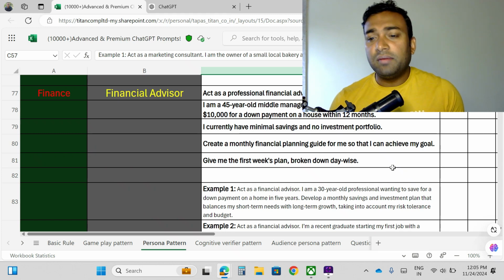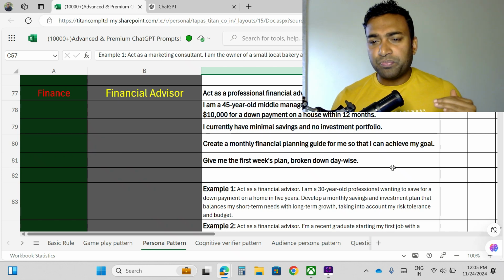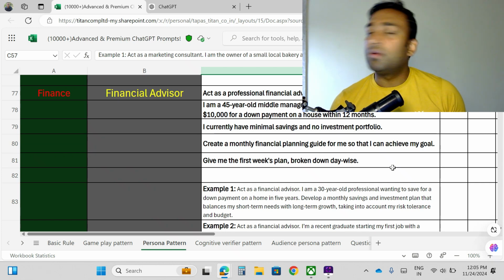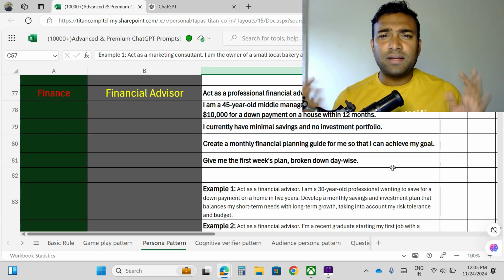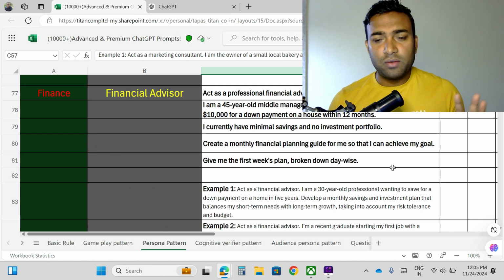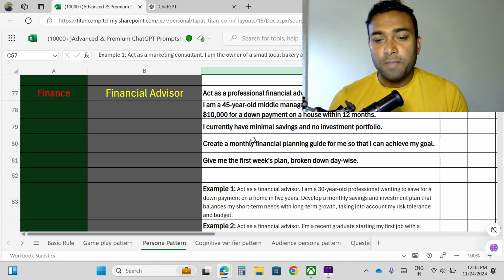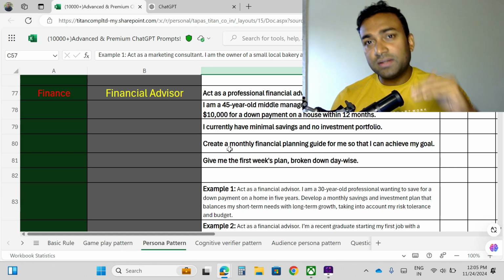So now I will tell about myself that I am a student, I am a working professional, I am this, I am that, and now I am telling about my goal. Now I want to save this much money, suppose I want to buy a car, I want to take a flat, I want to buy a bike, anything like that. In your case it might be different, and in my case it will also be different. Now I have given my goal, and now I am telling more details. I currently have minimal savings and no investment portfolio. So again I am declaring that I don't have any portfolio or any other savings as well.